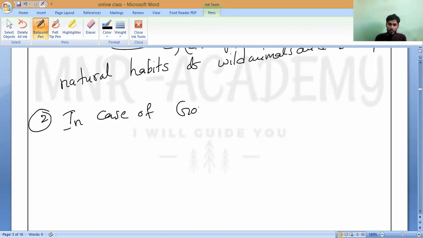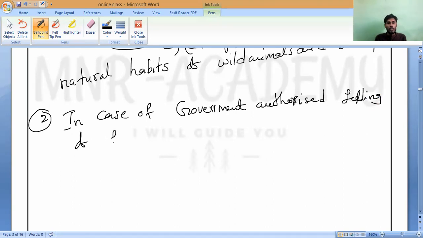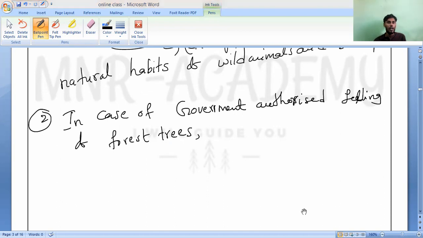In case of government, G is capital, it is a noun, understanding? Government authorized felling of forest trees. Do you understand, Chaitanya? In case of government authorized felling of trees, you have to do what?